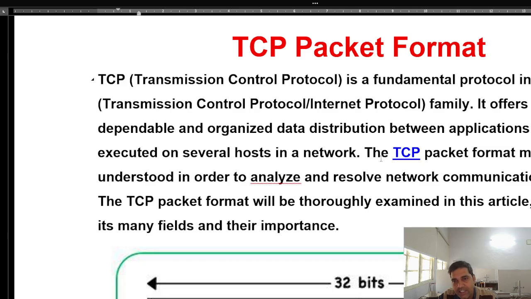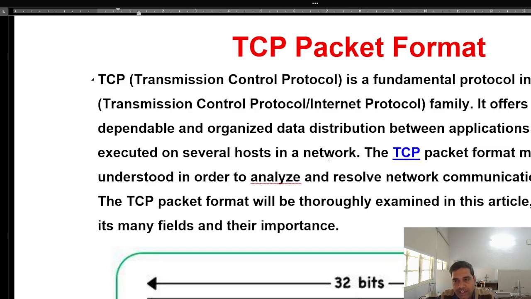In this OSI, as you know, there are 7 layers, and the third layer is the network layer. At that layer, packets are sent from one computer to another computer, or from one router to another router. It offers dependable and organized data distribution between the applications that are executed on several hosts in a network. So understand, what does TCP do? It organizes how the data will be distributed between the applications executing on the computers in several hosts in a network.